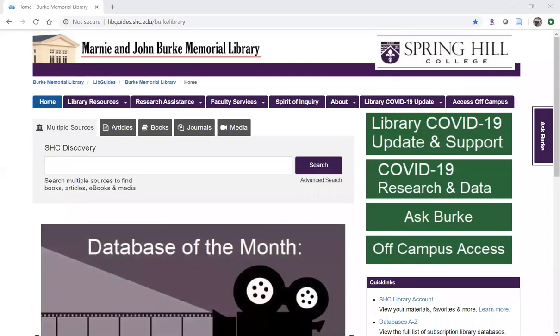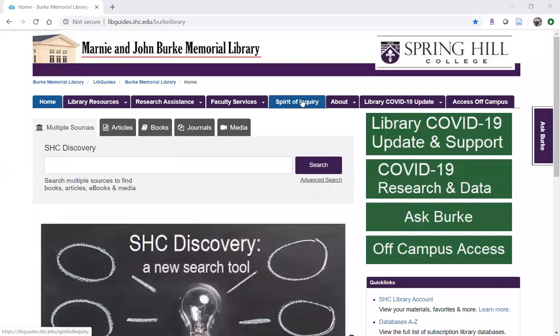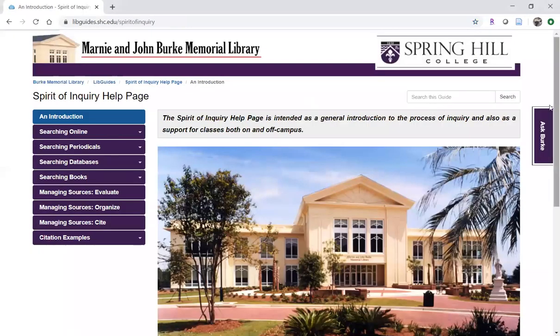Okay, so we're back. We have looked at the databases page from library resources and also from the quick link. Another way to access databases or get some idea of which databases might be best for your search is to go to the Spirit of Inquiry tab from the library's homepage. If you go to the Spirit of Inquiry page, you can see we've organized all this information down the left-hand side of the page by the kind of searching you are doing.